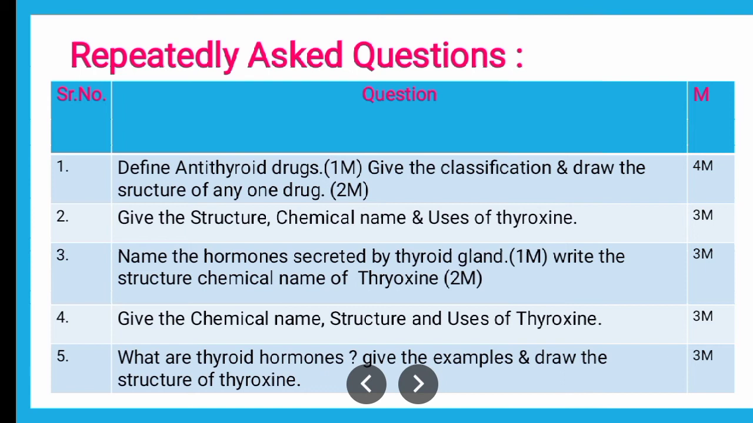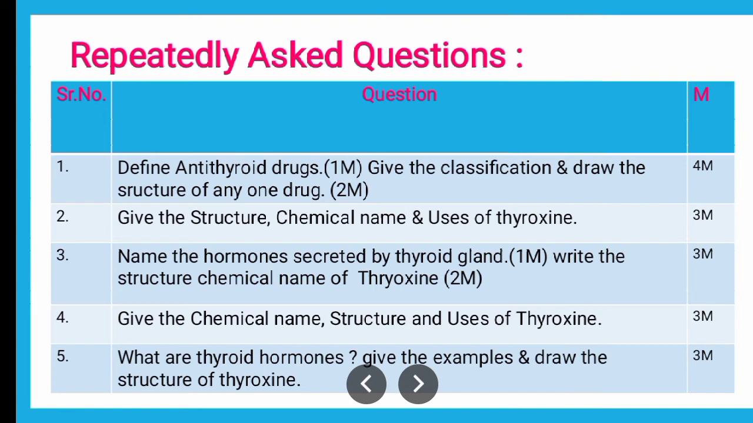Now, as far as the thyroid hormones are concerned in this chapter, these are T4 and T3, which are released by the thyroid gland. Give the examples and draw the structure of thyroxine. So you are supposed to give examples like T4, T3 and many other hormones, and draw the structure of thyroxine. So thyroxine ka structure draw karna hai. So again this is the same question, that you are supposed to draw the structure of thyroxine.